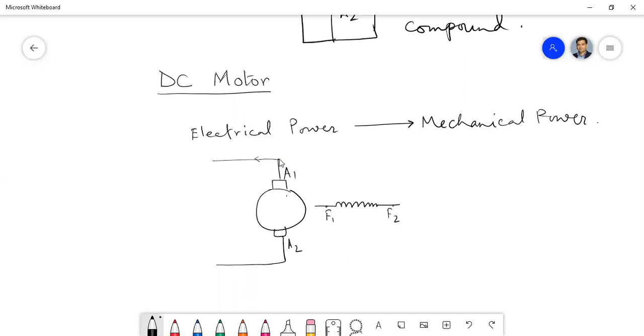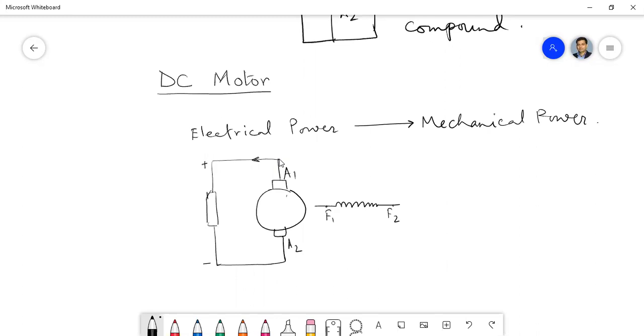Therefore, the power goes from the generator to the load, isn't it? And across the load, what voltage do we generally get? What is the notation of this voltage which we get across the load?